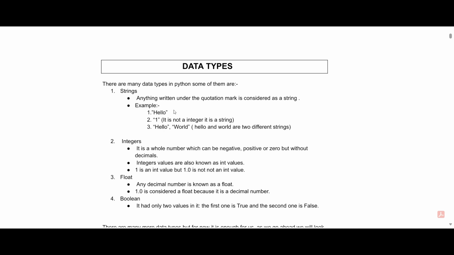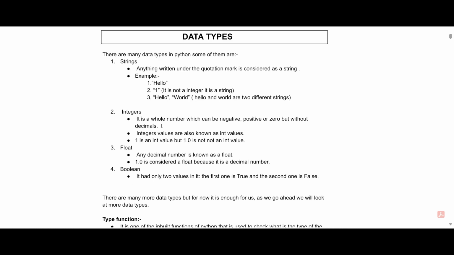Similarly, an integer is a whole number which can be negative, positive or zero, but without a decimal. It means that an integer should be a whole number only, and the decimal should not be a part of it. Integer values are known as int values. 1 is an integer value, but 1.0 is not. Although both are mathematically the same, in programming they differ, as 1.0 is considered a float value and 1 is considered an integer value.